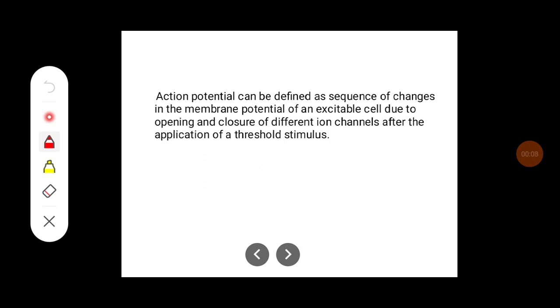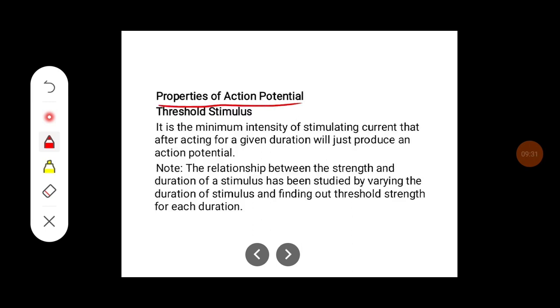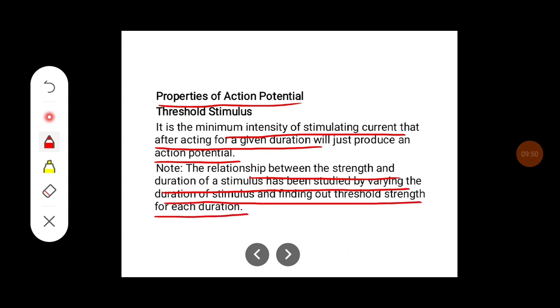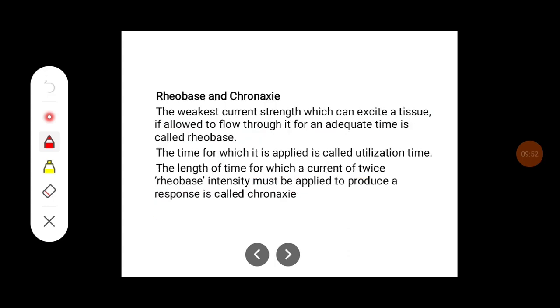Potential can be defined as a sequence properties of action potential. Threshold stimulus. It is the minimum intensity of stimulating current that after acting for a given duration will just produce an action potential. The relationship between strength and duration of stimulus has been studied by varying the duration of stimulus and finding out the threshold strength of each duration.